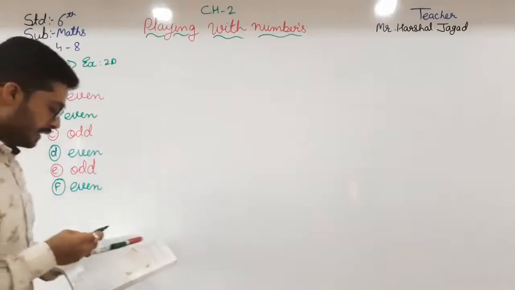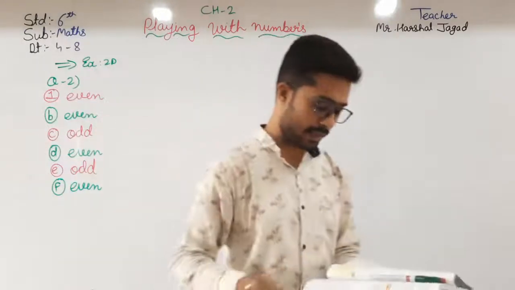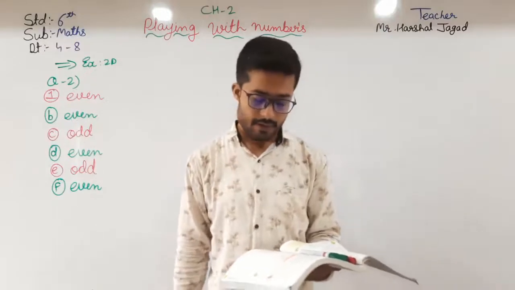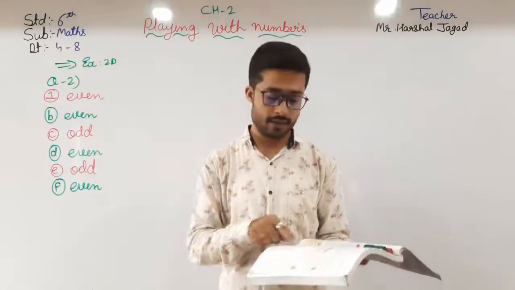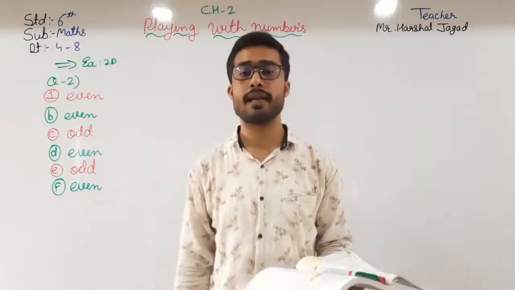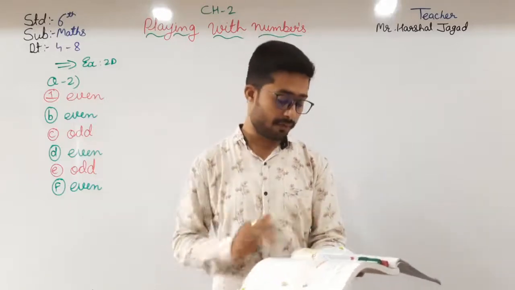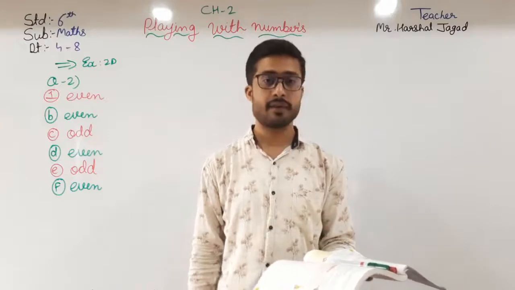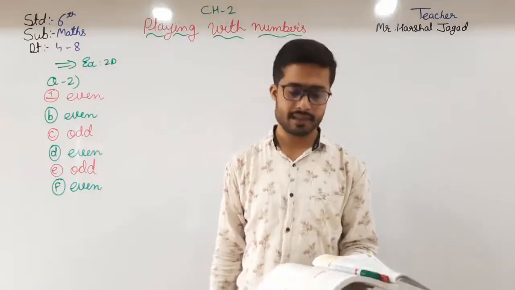Okay, here in question number 3, you can see: find out the prime numbers from the following numbers. So here you just have to write down which are the prime numbers. You have to do that on your own. You can easily do it from the table which is given on page number 32.